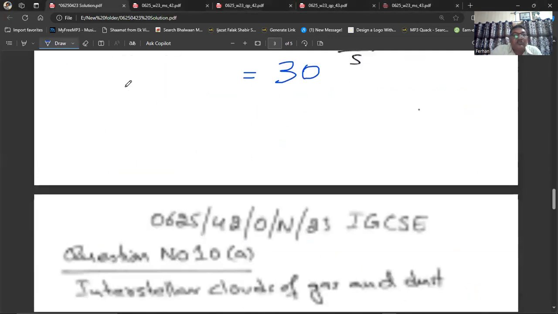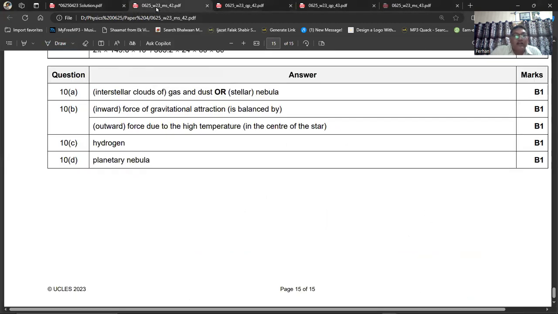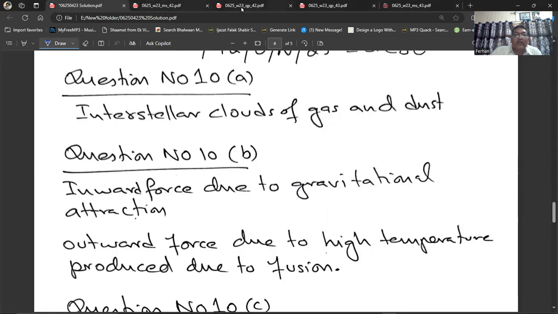So my solution is that the interstellar cloud of gas and dust, which we call interstellar nebula. You can call it nebula, you can call it interstellar cloud of gas and dust. So this is our answer.